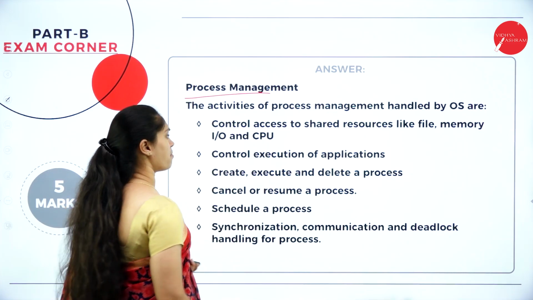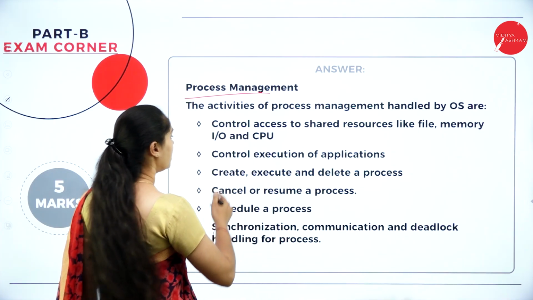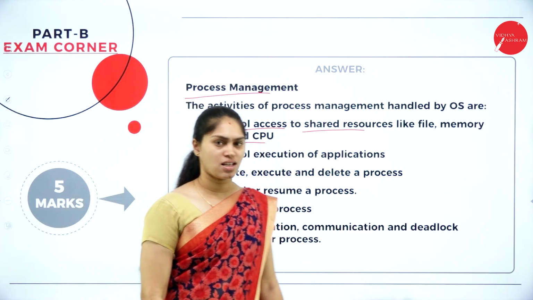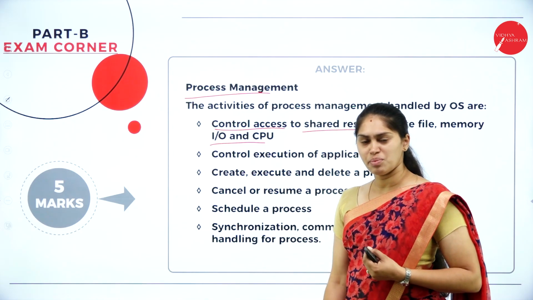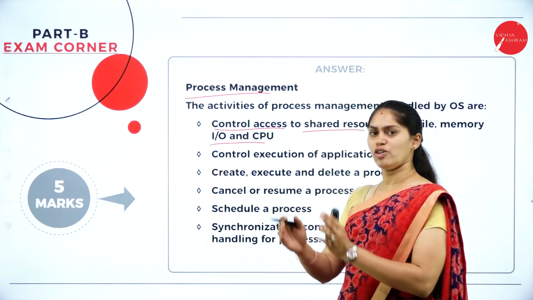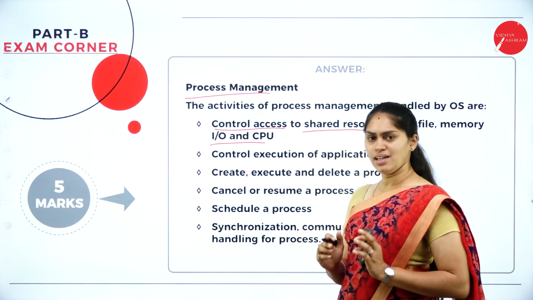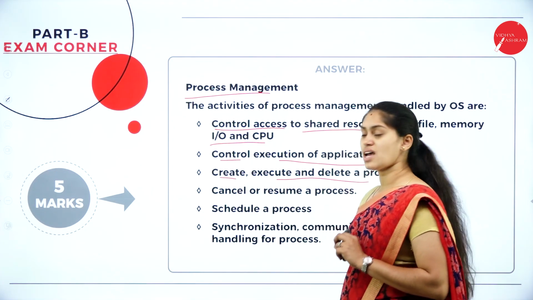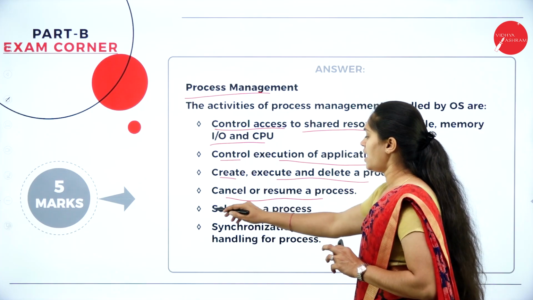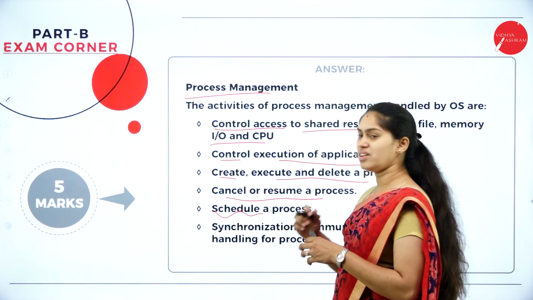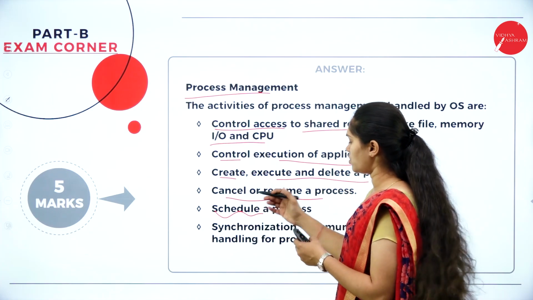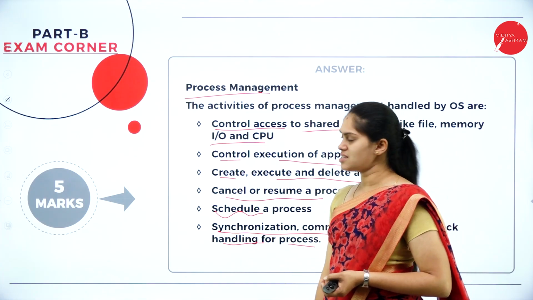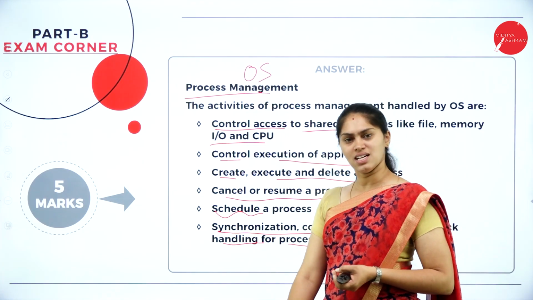So here we have process management. Under process management, it can have control access to shared resources like file, memory, input, output as well as the CPU. What processes are taking place, how it is performing scheduling, the starting of a process, the ending of a process, everything will be done by the OS itself. It controls the execution of applications, creates, executes and deletes a process, or else it can cancel or resume the process, and it is also able to schedule a process. Which process has to come after which process, that is scheduling of a process. Synchronization, communication and deadlock handling for the processes are also going to be maintained and managed by this operating system.